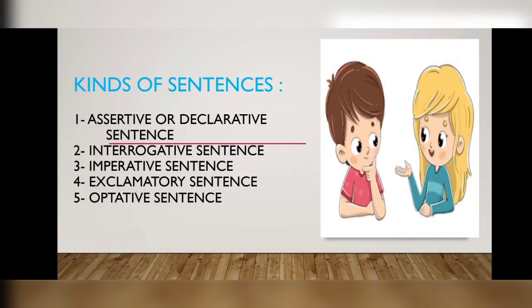Kinds of sentences. Sentences can be classified into five kinds. First, assertive or declarative sentence. Second, interrogative sentence. Third, imperative sentence. Fourth, exclamatory sentence. Fifth, optative sentence. I repeat, assertive or declarative sentence, interrogative sentence, imperative sentence, exclamatory sentence, optative sentence.